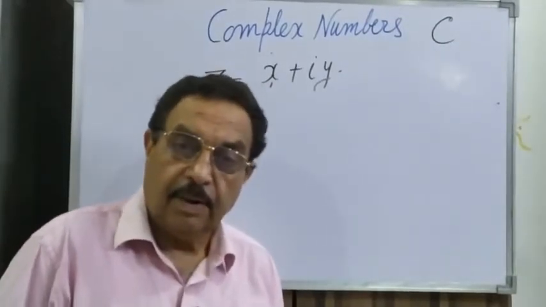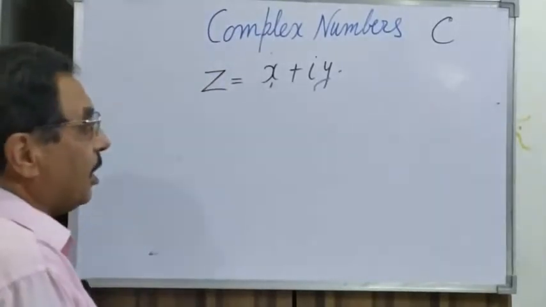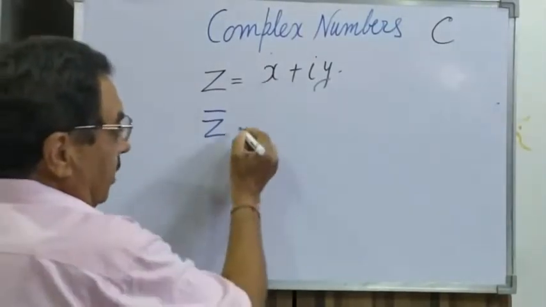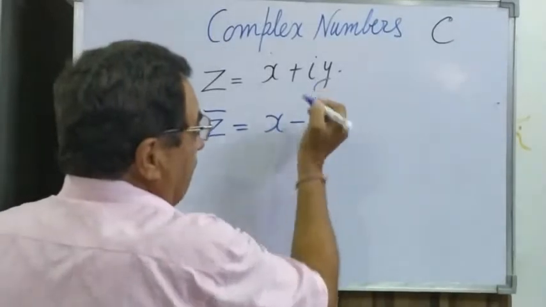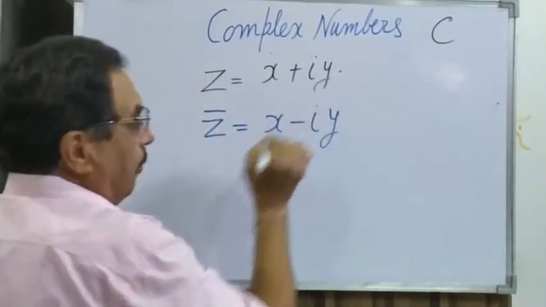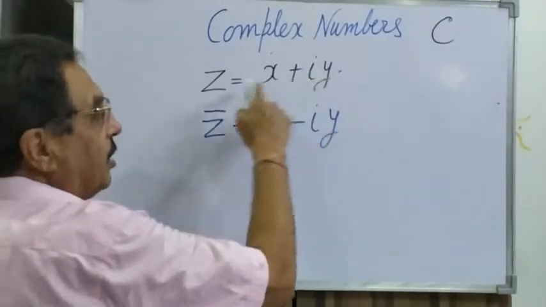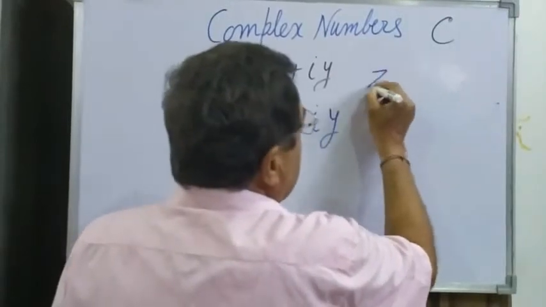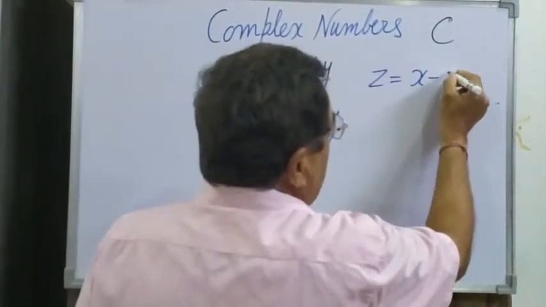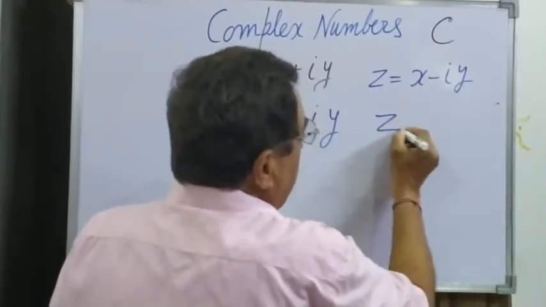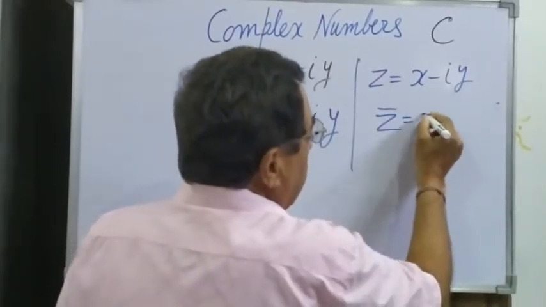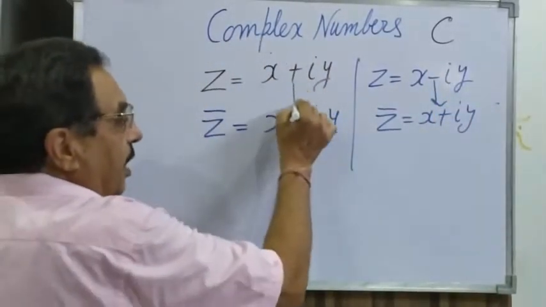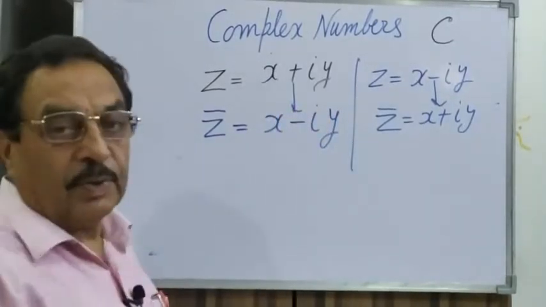Now I was telling you about the conjugate of a complex number. It is represented by a bar on the Z, and it is the reverse sign of the imaginary part. If x plus iota y is a complex number, its conjugate will be x minus iota y. And again, if there is a complex number of the type x minus iota y, its conjugate would be x plus iota y. This sign is the opposite sign. When this happens, we say that they are conjugates.